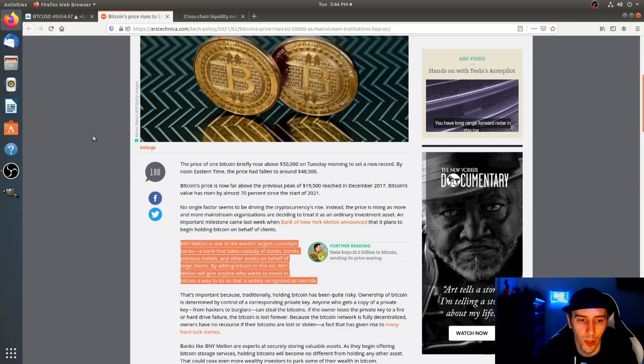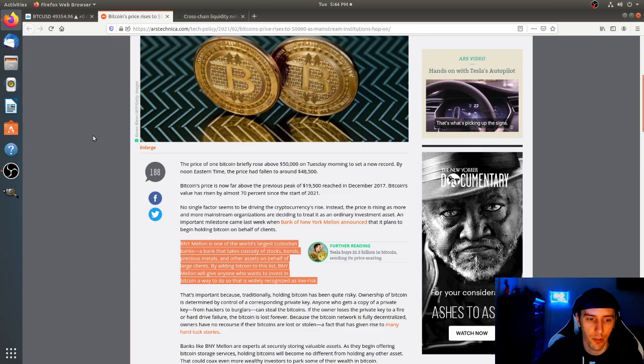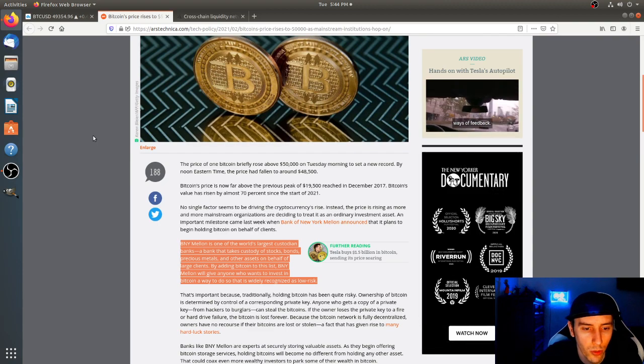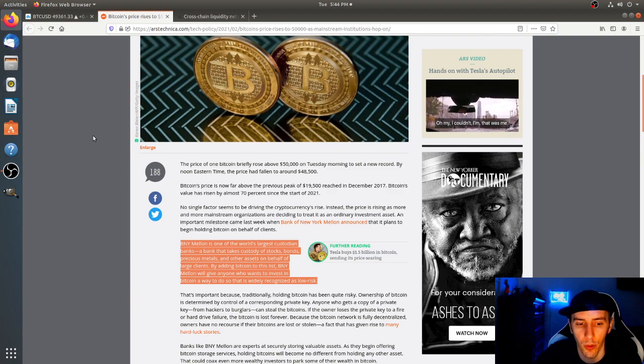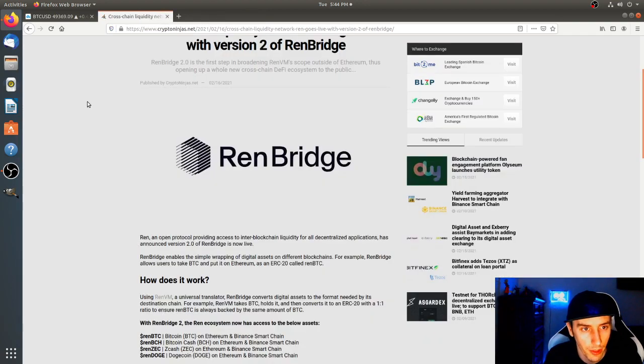BNY Mellon is one of the world's largest custodian banks, a bank that takes custody of stocks, bonds, precious metals, and other assets on behalf of large clients. By adding Bitcoin to this list, BNY Mellon will give anyone who wants to invest in Bitcoin a way to do so that is widely recognized as low risk. Also, very good bullish news.